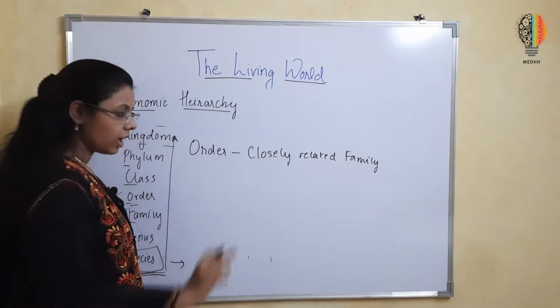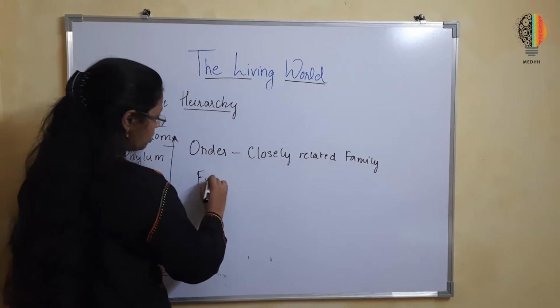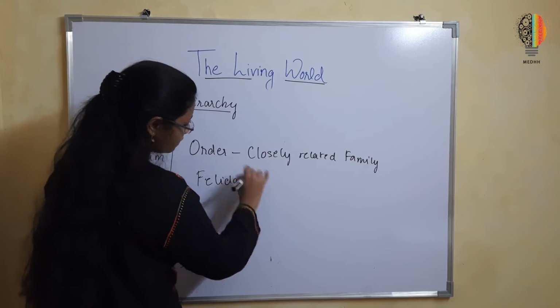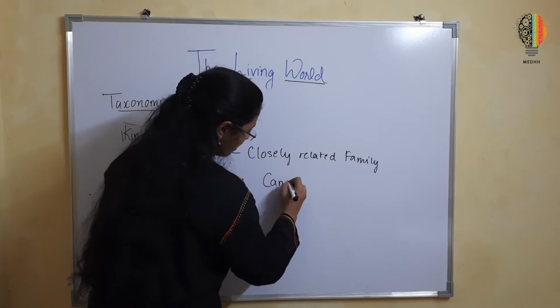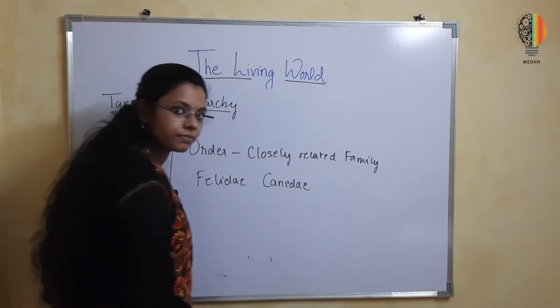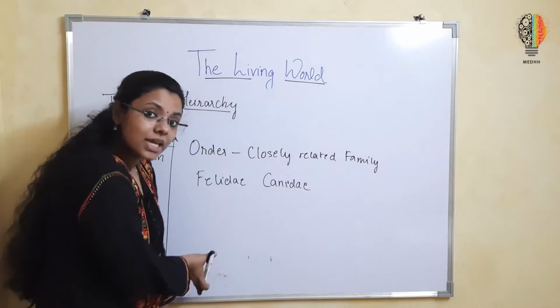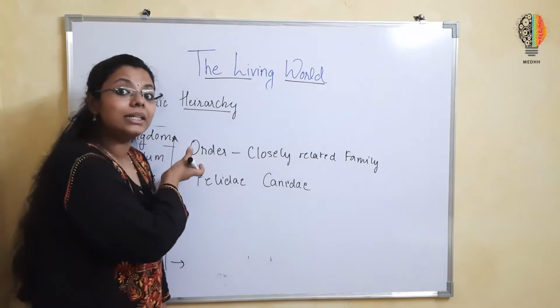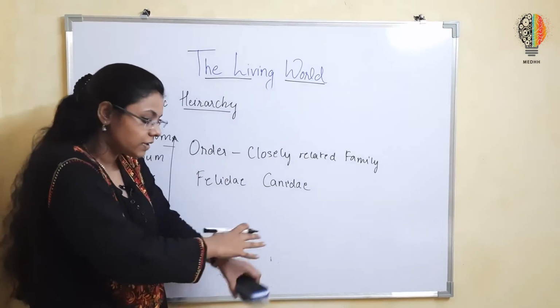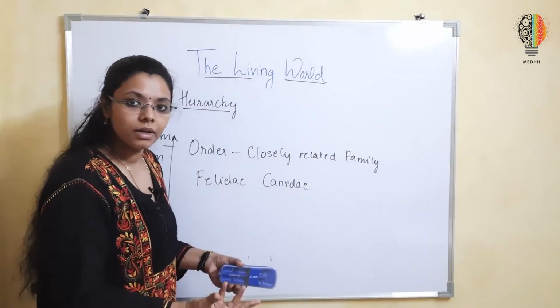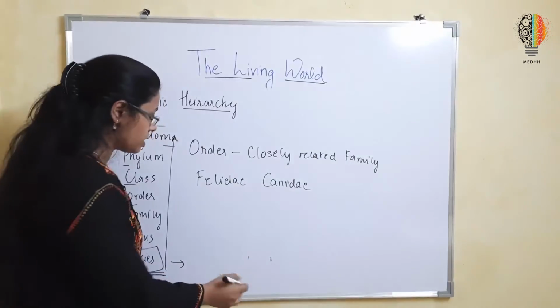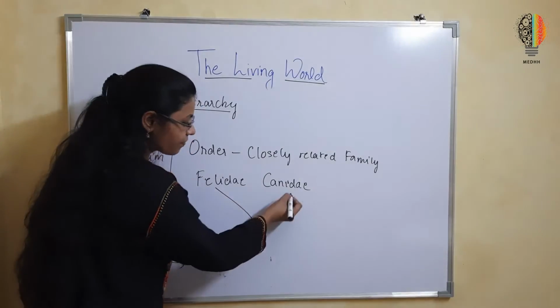We have the cat family, Felidae, and another family, the dog family, Canidae. Just imagine, as we go up, the similarities are decreasing. The diversity of the members of a particular category is increasing. By diversity I mean difference. So this is the cat family and this is the dog family.